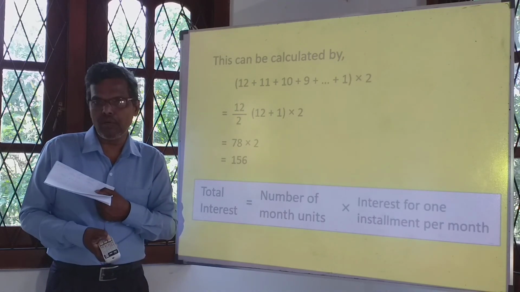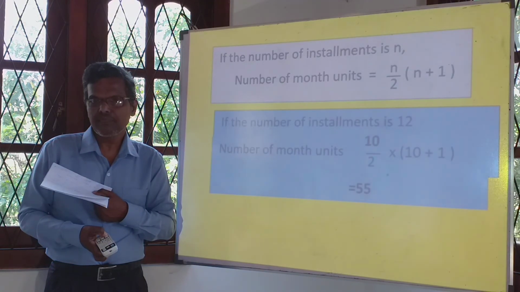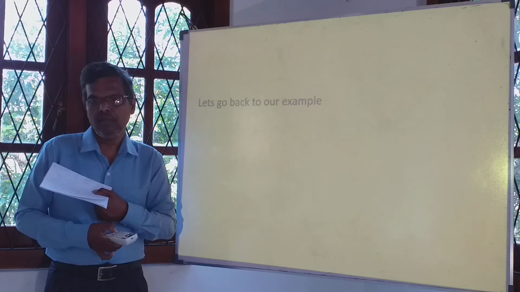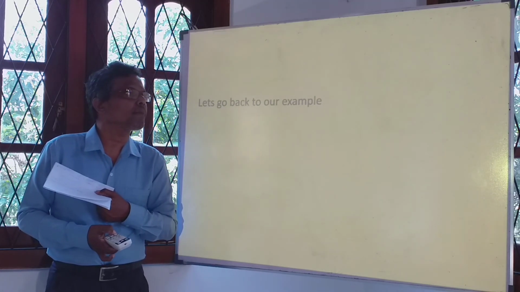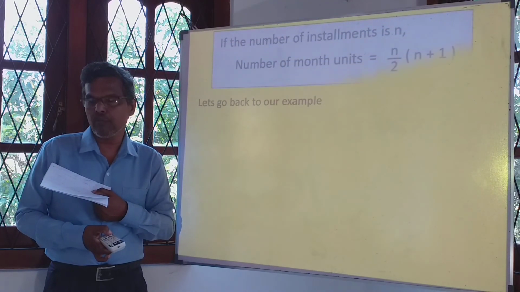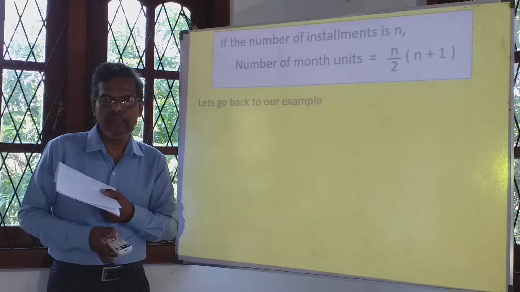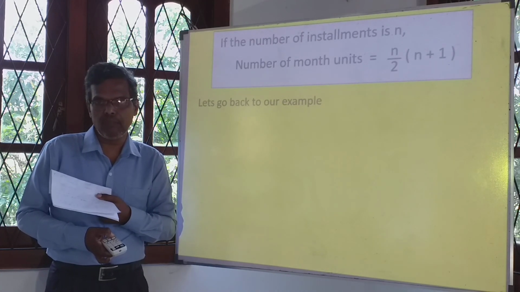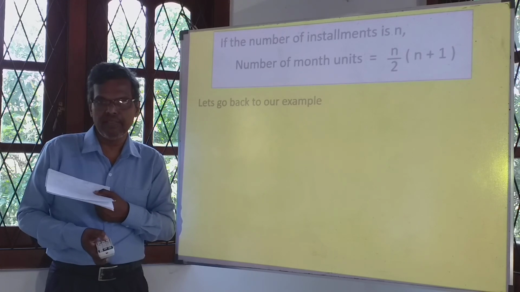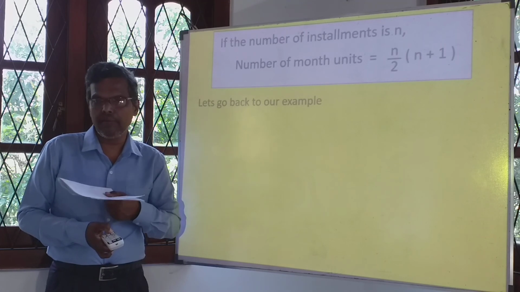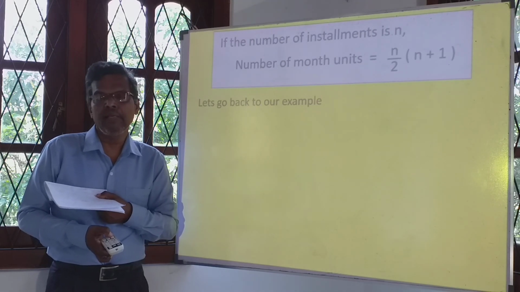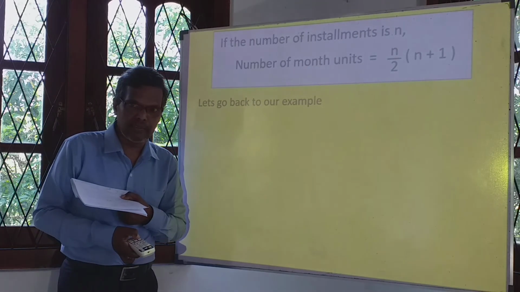Then we will go back to our example again. Let's go back to our example. So before that, the formula: if the number of installments is n, number of month units comes n upon 2 times n plus 1. Remember it. Right. So about our example, a person borrowed 1,200 to pay back in 12 equal monthly installments.